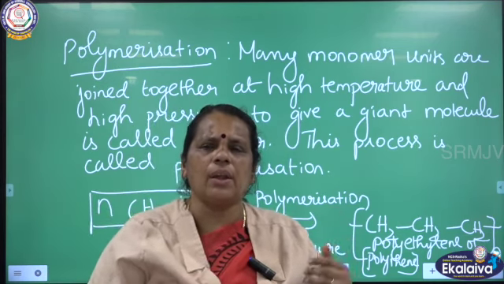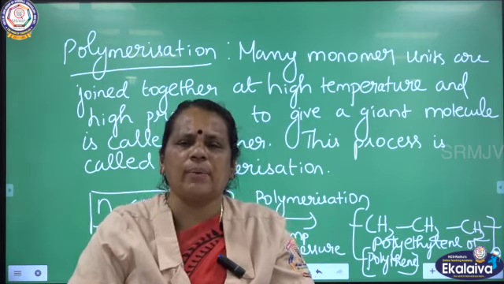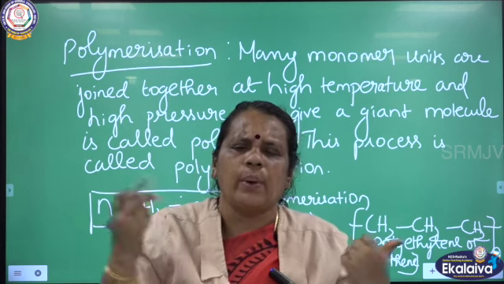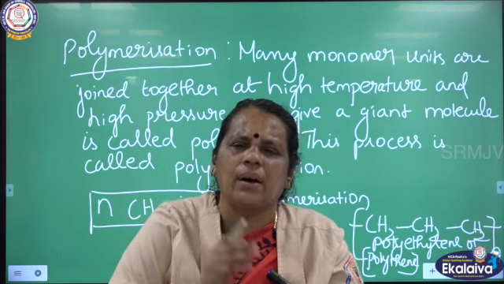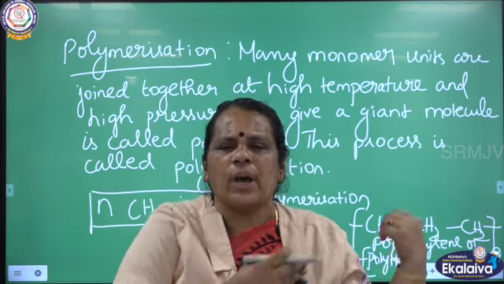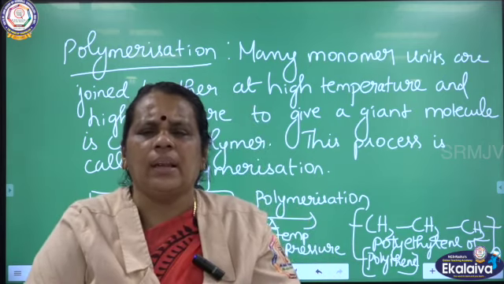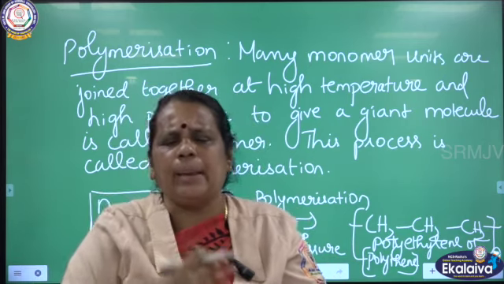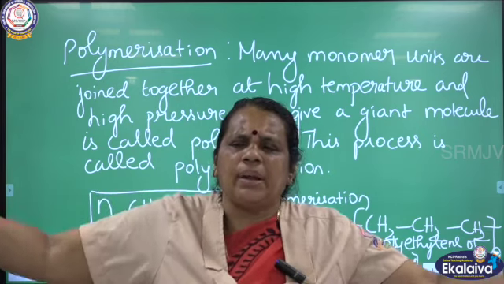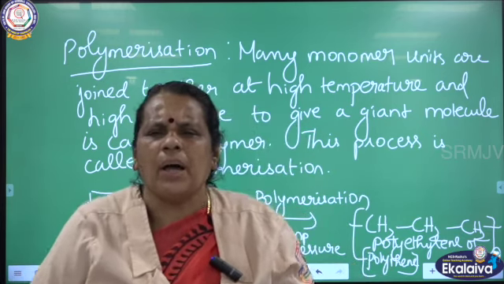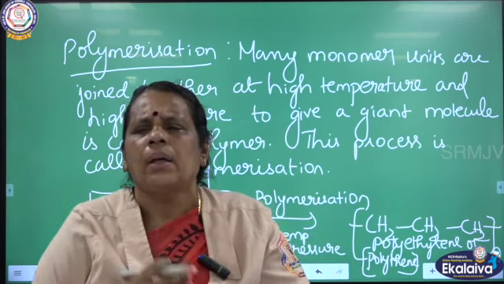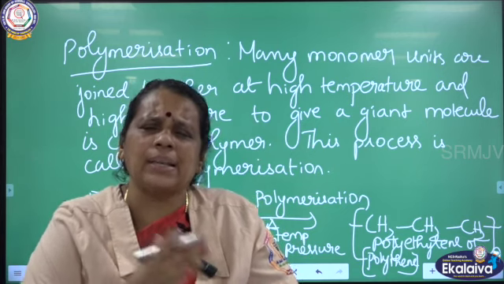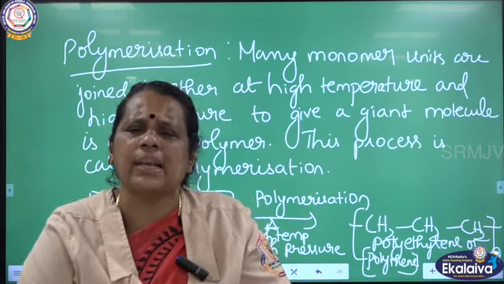So what is polymerization? Many monomers are joined together. What is the temperature condition? High temperature and high pressure. These monomers are combined. So what compound are we getting here? We are getting a large molecule or giant molecule. We can call this final product polymer. So I have taken N molecules of ethene and heated at high temperature and high pressure. What is the product I am getting here? I am getting a linear polymer, polyethylene or polythene, which is a very important product in industrial application. It finds various uses in industrial application.